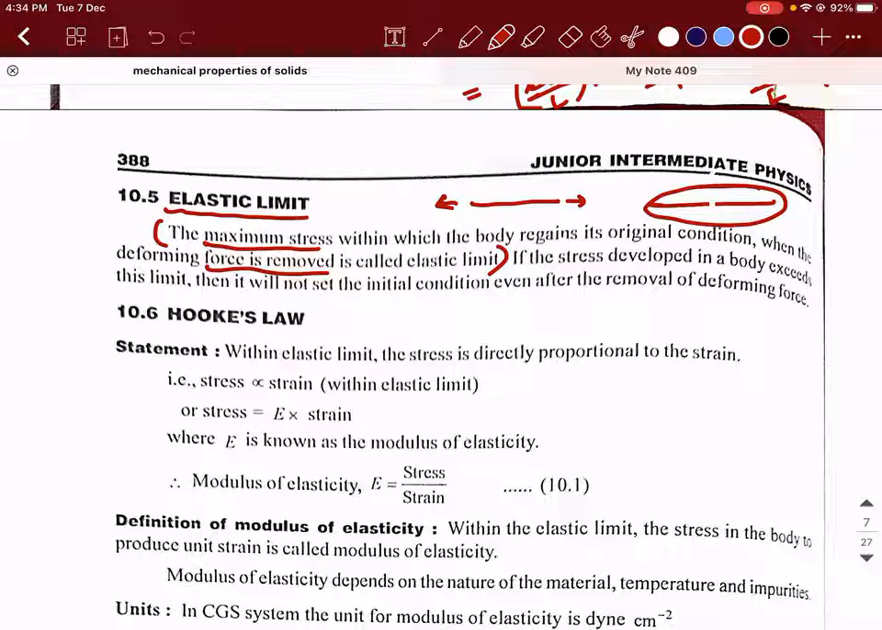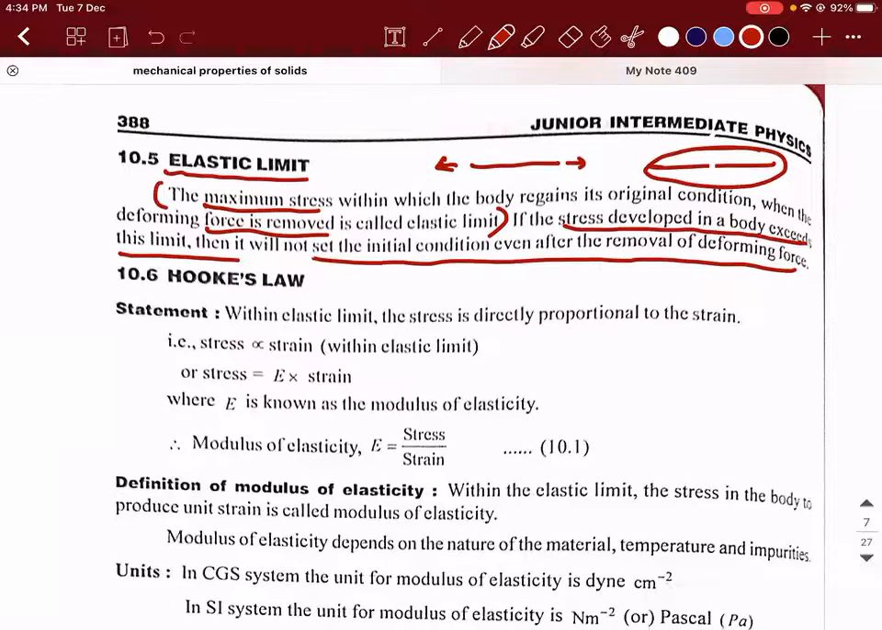Okay. So if the stress developed in the body exceeds the limit, then it will not regain its initial condition even after the removal of the deforming force. There is a possibility that it might get completely out of shape, or become plastic, and after a certain point it can break also. But those concepts we will see later in the stress strain curve. But as of now, what is our concept of discussion? It is the elastic limit. I hope I'm clear till this point, right?